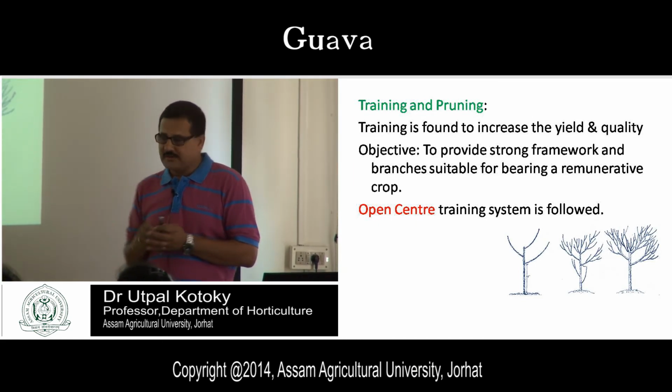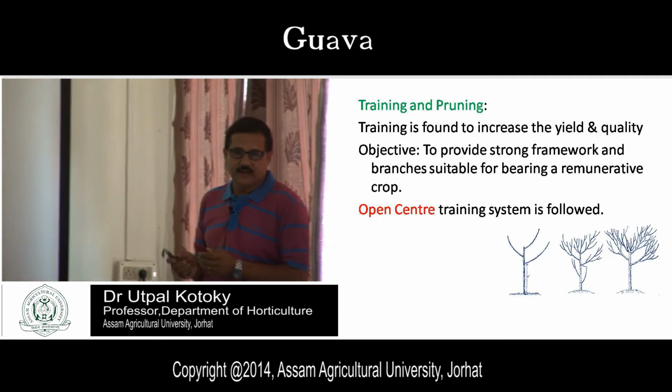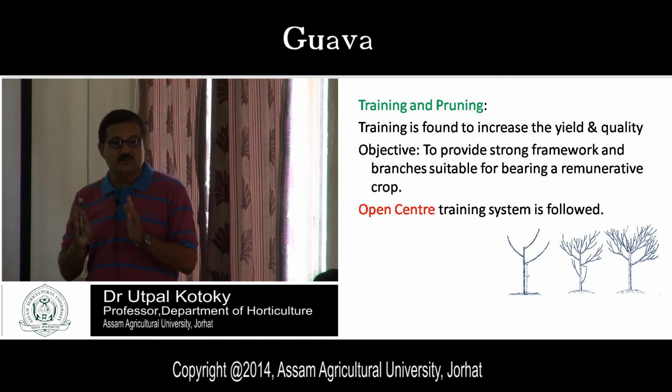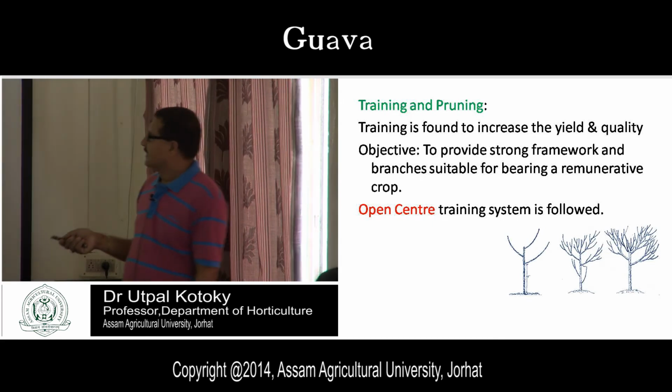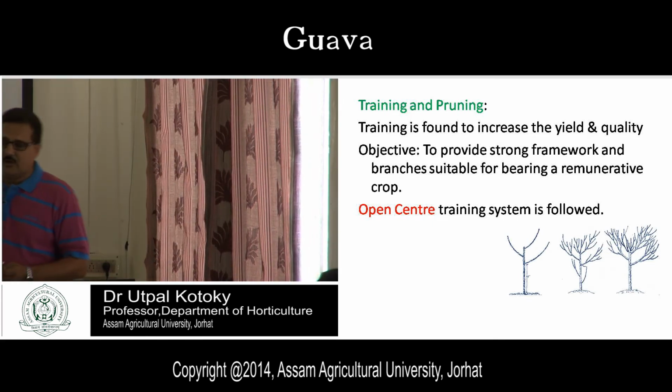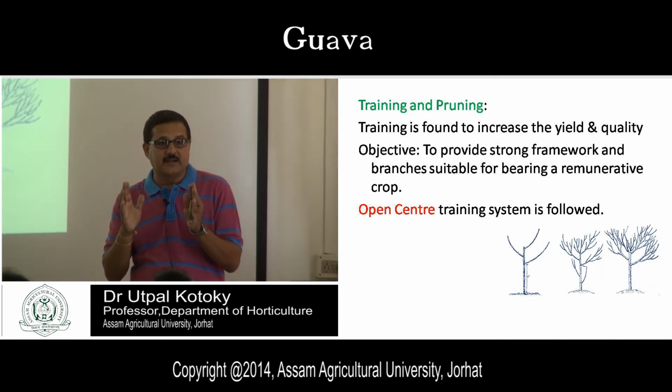Why? What is the objective? You see, first is to provide strong framework. That means the framework of the plant should be strong. That means shape is proper. Then also the branches, you should keep the branches from where you will get the remunerative crop.